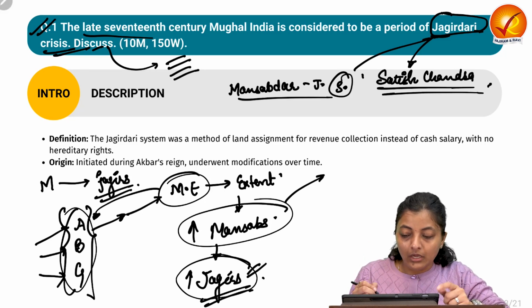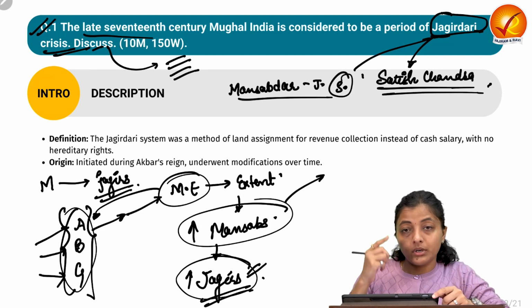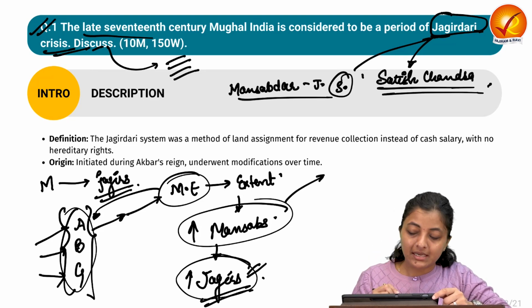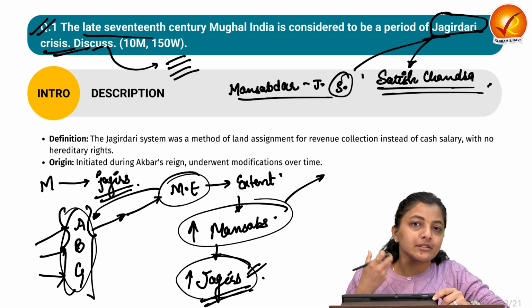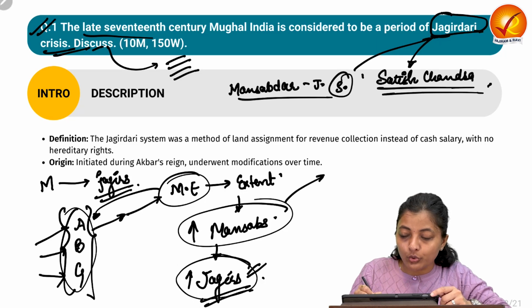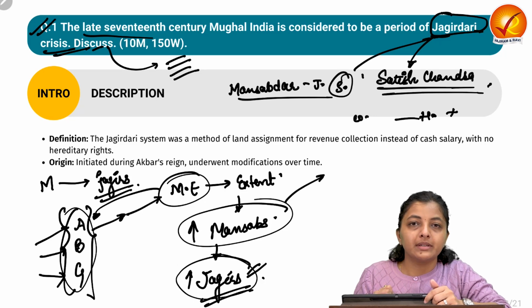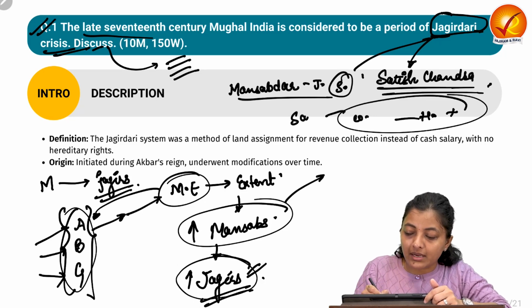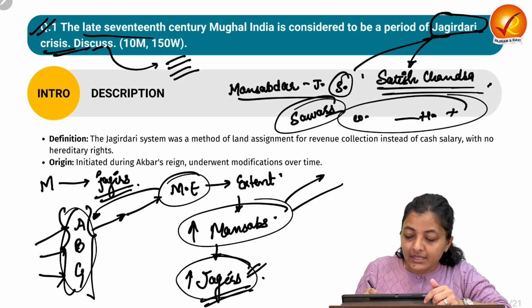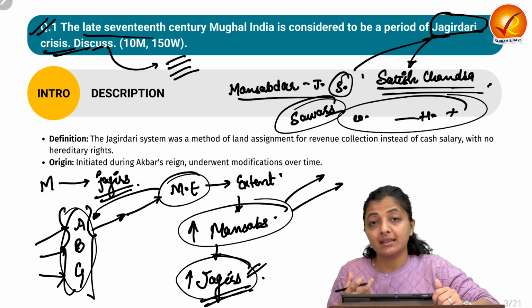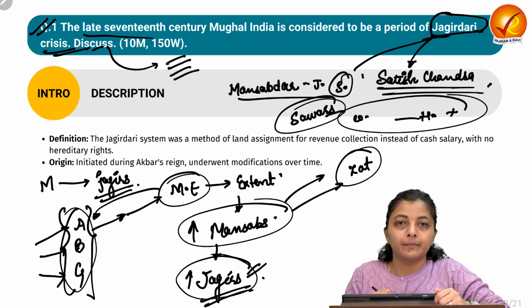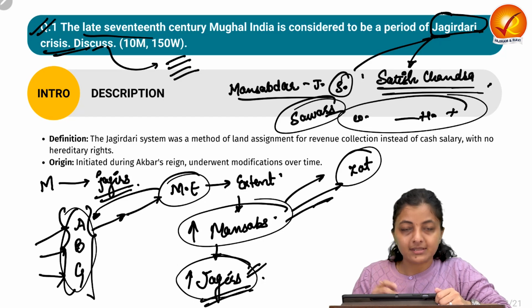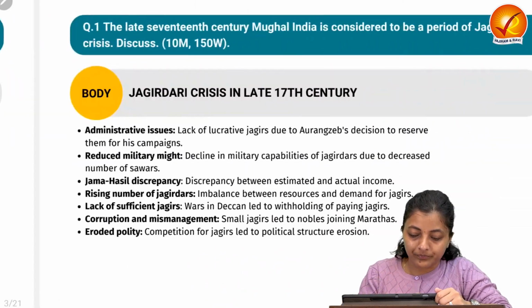And also you must understand two more concepts related to the mansabdars. Because they were the nobility class, the ruling class, they were required to maintain a contingent of horses and equipment. This was known as savars. And these mansabs, according to their pay, their salary and their hierarchical nature, held the rank of Zat. Okay, so you must understand this. Now let's discuss our main body part.